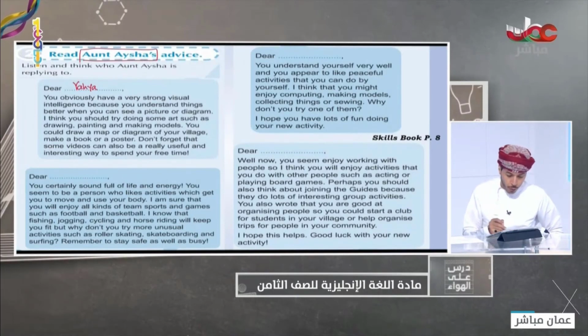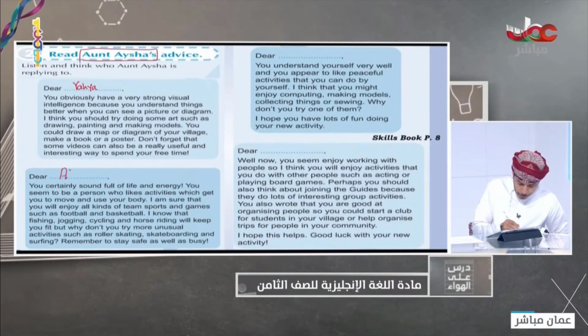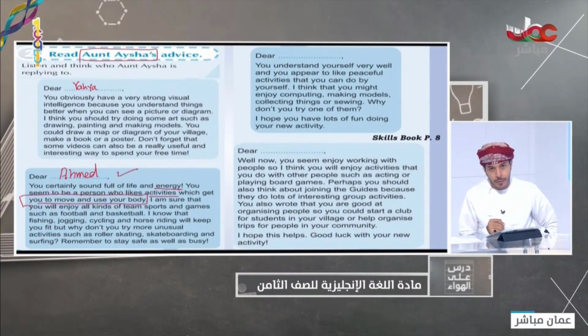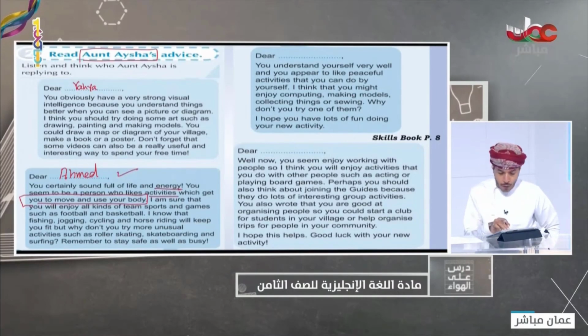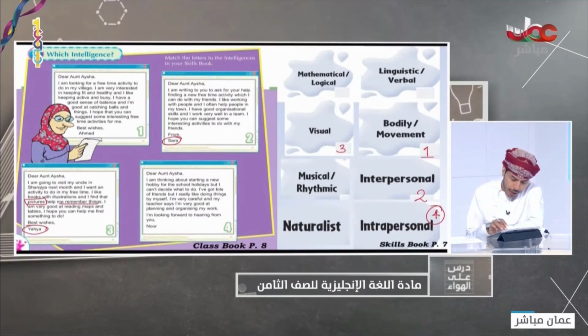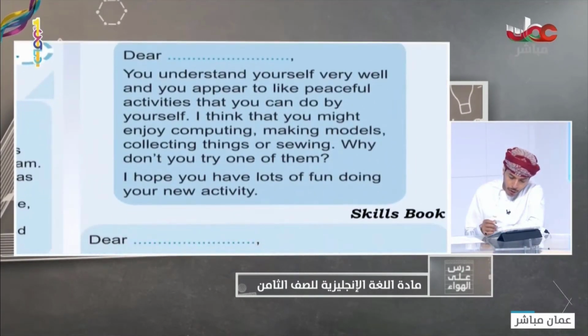So the first letter is to Yahya because he has a visual intelligence, and the second one is Ahmed. Why? Because Ahmed has energy, likes activities which get him to move and use his body. This letter is to Ahmed because he has bodily intelligence, if you remember. And then the third reply is about what?